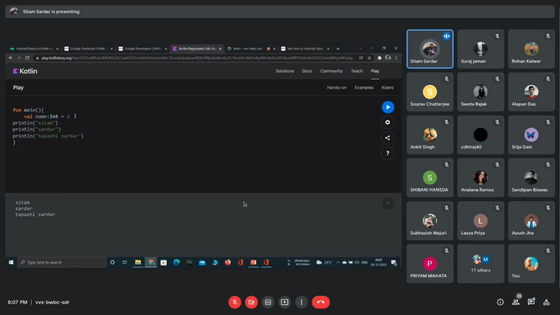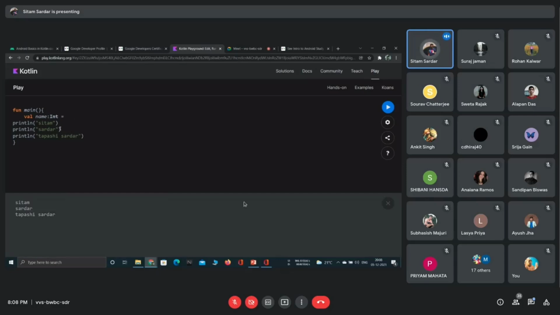But if I try to store true here, which is a boolean, it will not be acceptable, because I have told the compiler to make a container named name which can store only integer values. It can't store a boolean value, so that is why it can't be stored. We can store only 2 here, or any kind of integer number.